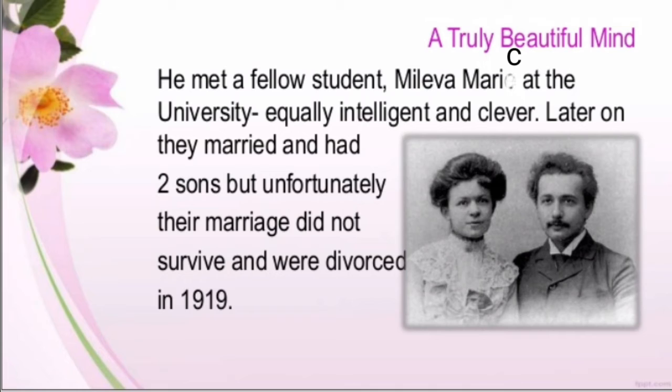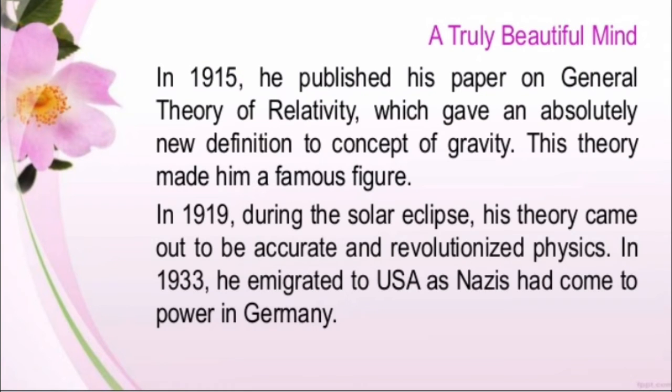Okay, and after that Einstein just married his cousin Elsa the same year. So he got married with his cousin Elsa the same year. Okay, so these were the problems that he faced in his private life, right? Now, in 1915, he published his paper on general theory of relativity, which gave an absolutely new definition to concept of gravity, and this theory made him a famous figure.